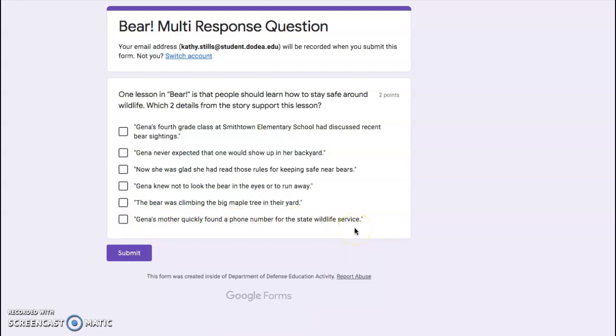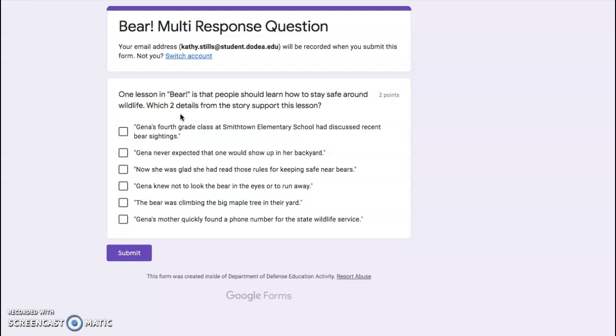So as I read the question, I notice that it is asking me which 2 details. Sometimes this will be bold and actually written out as the word two. Sometimes it will show you a number, but it is asking for 2 details. Okay, so I know there's going to be 2 correct answers.